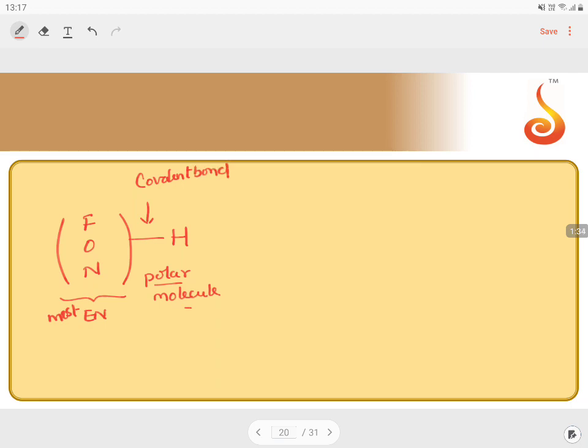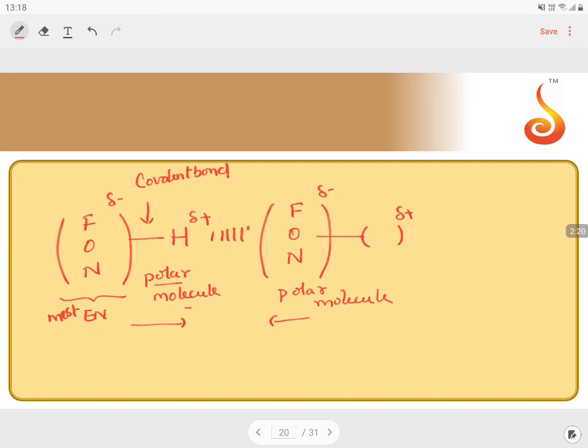If there is a hydrogen atom attached with the most electronegative atom by a covalent bond, a partial positive charge will be developed on it and a negative charge develops on the electronegative atom. And if you have another polar molecule having the same electronegative atoms attached to any other atom, I am not concerned about which is attached to which atom, but if this is a polar molecule having a delta negative charge on the electronegative atom, and this type of molecule comes closer to the hydrogen-containing polar molecule attached to the most electronegative atoms like fluorine, oxygen, nitrogen, there develops a strong electrostatic force of attraction between the two molecules, and this type of intermolecular force is called hydrogen bond.